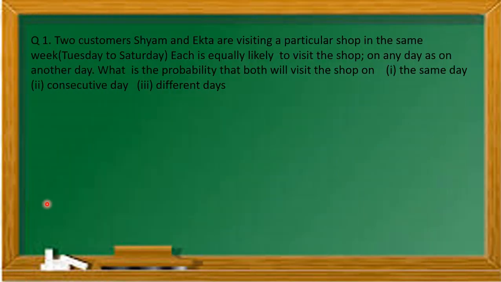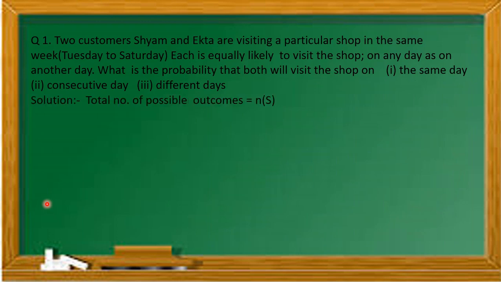Question number 1 of this exercise says: two customers, Shyam and Ekta, are visiting a particular shop in the same week, Tuesday to Saturday. Each is equally likely to visit the shop on any day as on another day. What is the probability that both will visit the shop on the same day, consecutive days and different days?